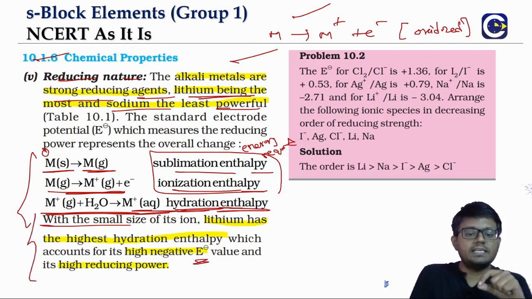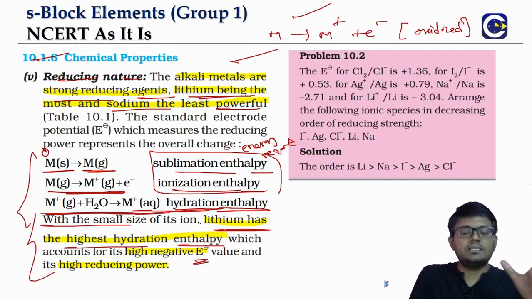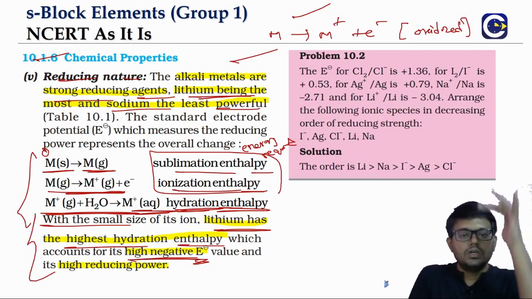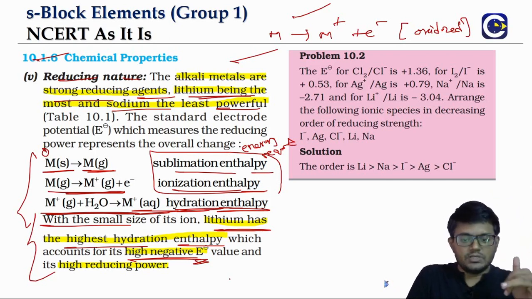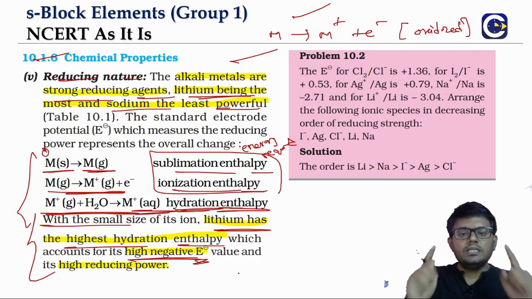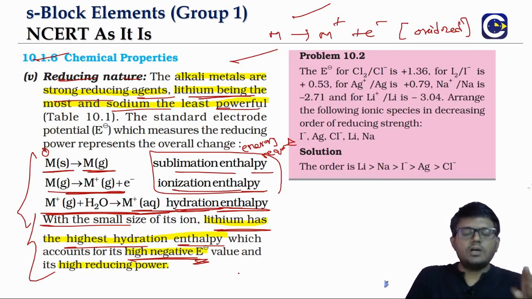Because of its small size, lithium has the highest hydration enthalpy. That is the reason the reduction potential value is the highest negative, primarily because of the greater hydration in the case of lithium.